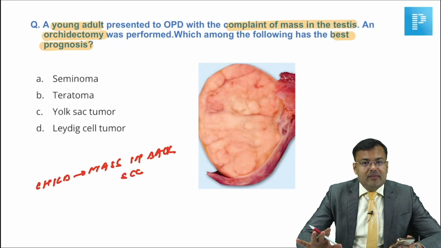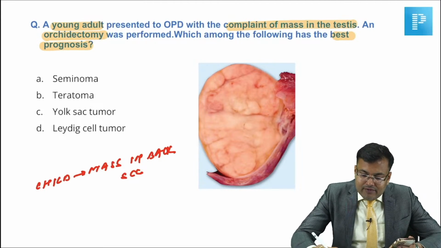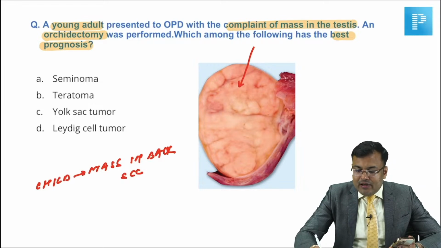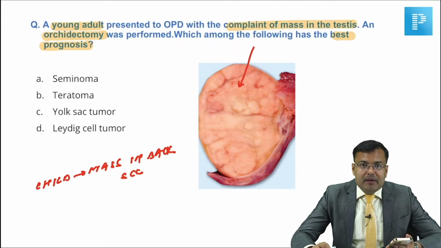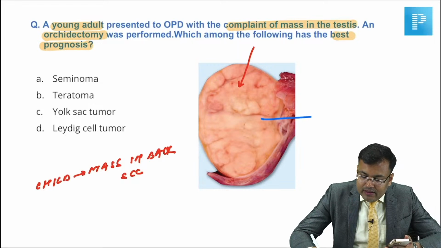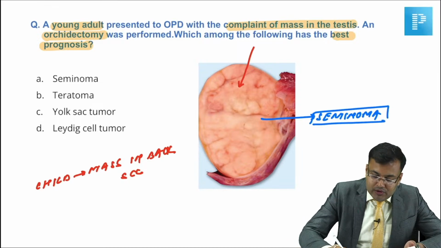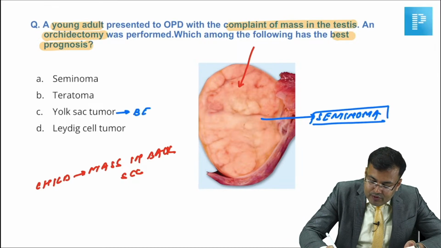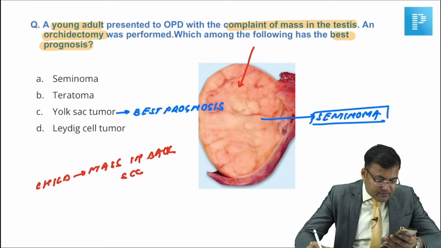Okay, guys, now see, there is a trick in the question. Suppose the question is like this: a young adult presented with complaints of mass in the testis, orchidectomy was performed, and this is the image given below, what's the diagnosis? If this image is given below, then the diagnosis is seminoma. And if the question asks which testicular tumor has the best prognosis, it is yolk sac tumor. Does anybody remember the exact question?